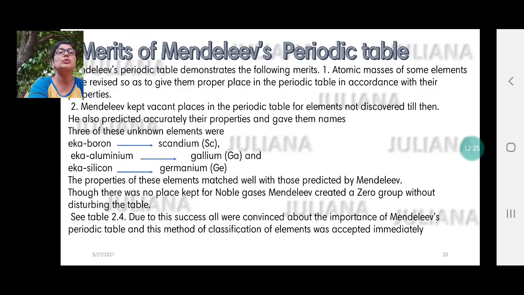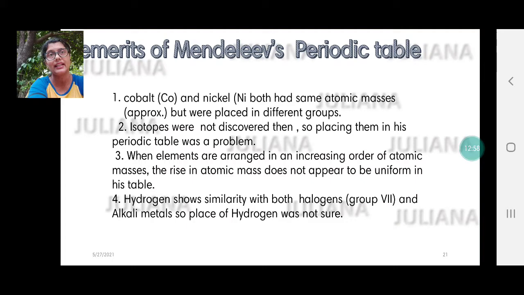Okay, so though there was no place kept for noble gases, Mendeleev later on created a zero group without disturbing the table. That time noble gases were not discovered and he did not predict them either. But he later on, without disturbing the periodic table, created a zero group, because noble gases had altogether different properties, nothing like the known elements then. Due to this success, all were convinced about the importance of Mendeleev's periodic table, and this method of classification of elements was accepted immediately.